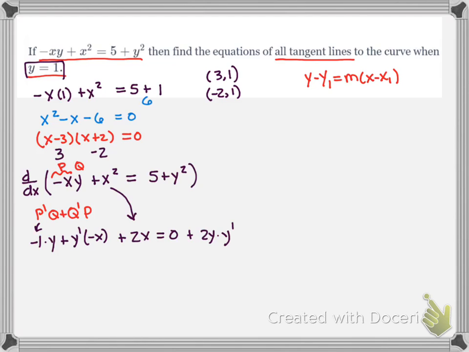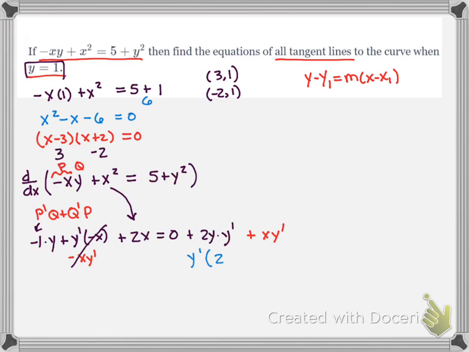This is really a negative xy prime, so I'll add it to both sides. So we're going to have plus xy prime. This term goes away, and I will now factor a y prime out on the right.